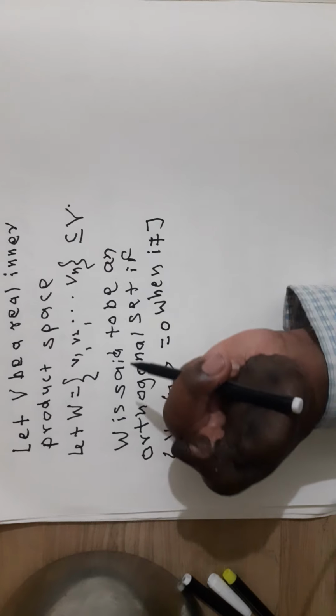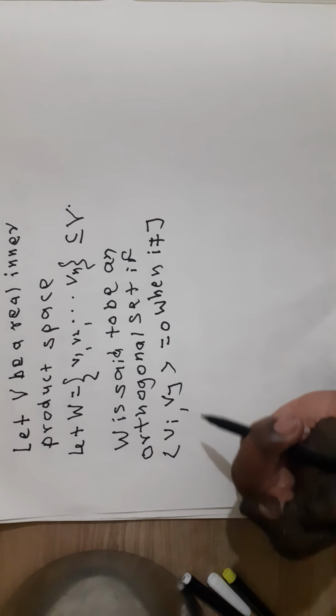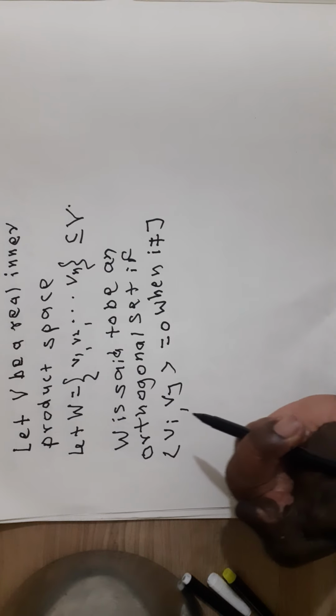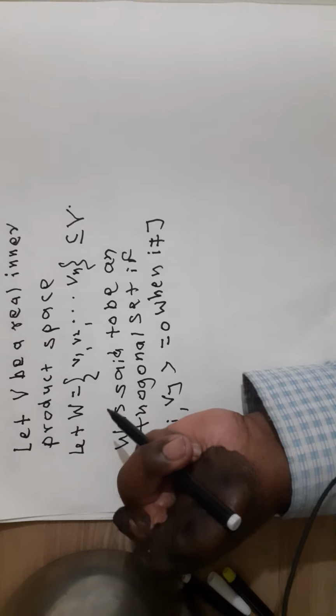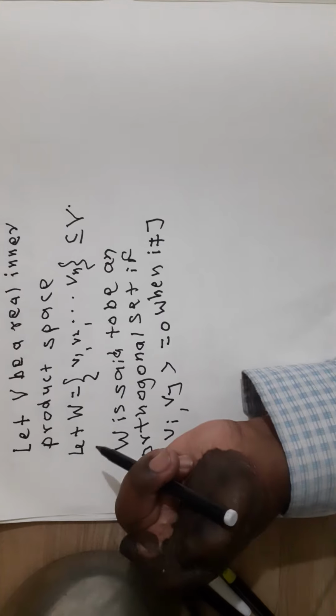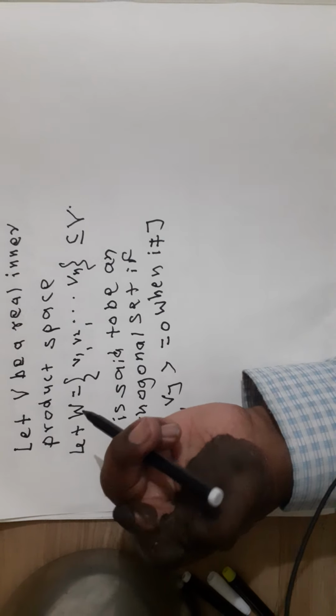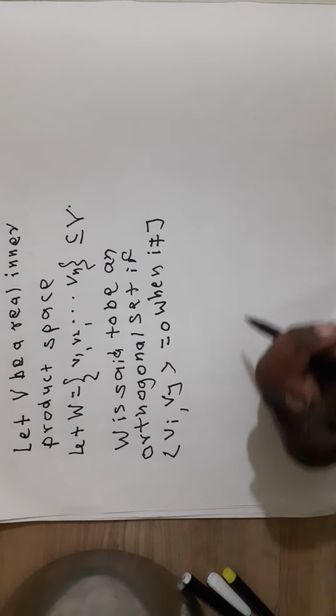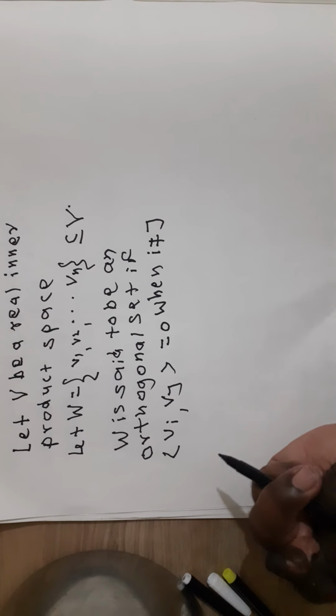Means for any two different vectors their inner product is 0; any two vectors are mutually perpendicular to each other, then the set W is said to be an orthogonal set.